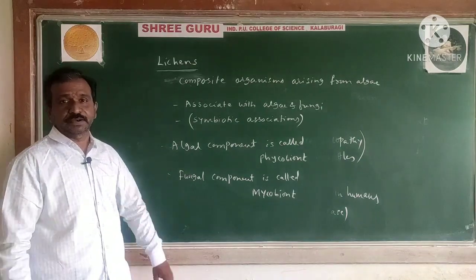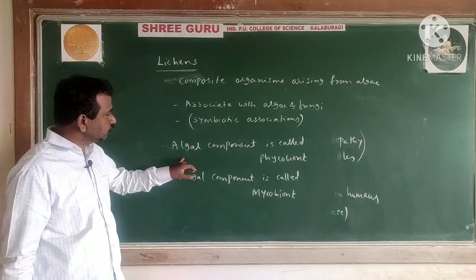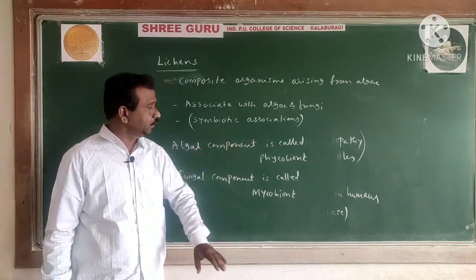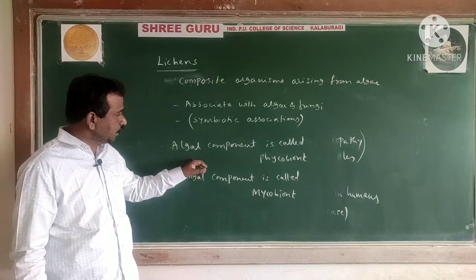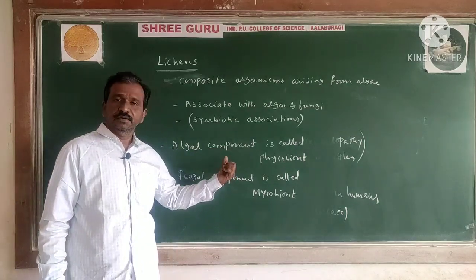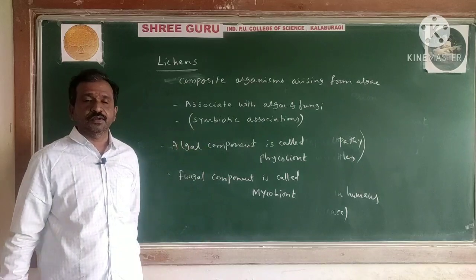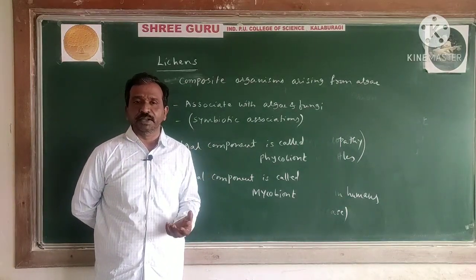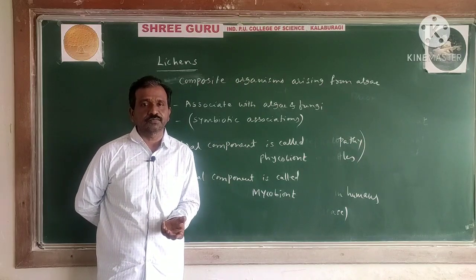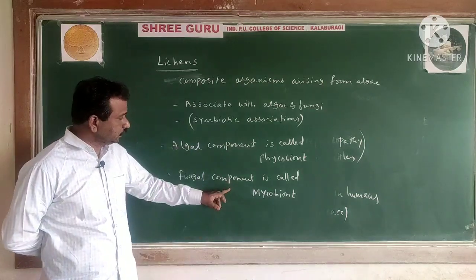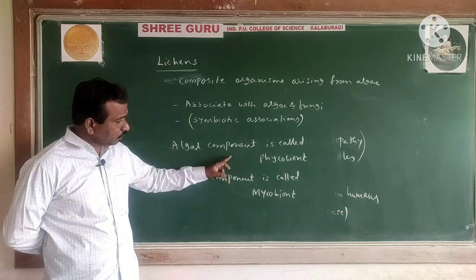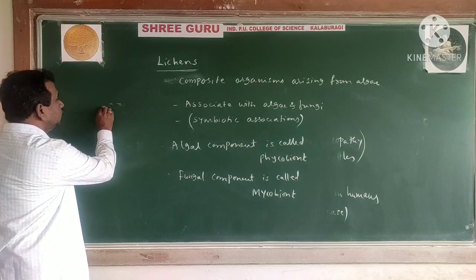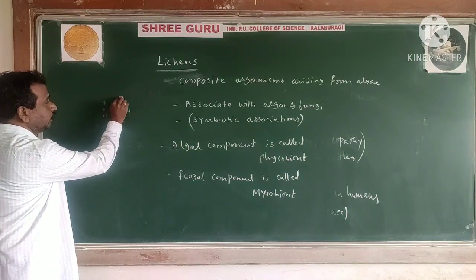How are they mutually benefited? Mutually benefited means you can see that algae are responsible for giving food material to the lichens. Algae normally give the food material. Fungi are normally responsible for the absorption of water and minerals. They are responsible for absorption of water and minerals. That is why, what it gives is water and minerals. See how important this is. Remember that these are the lichens we are talking about.